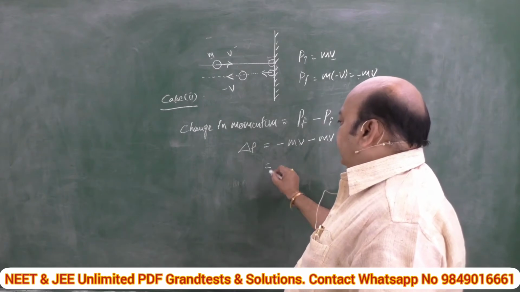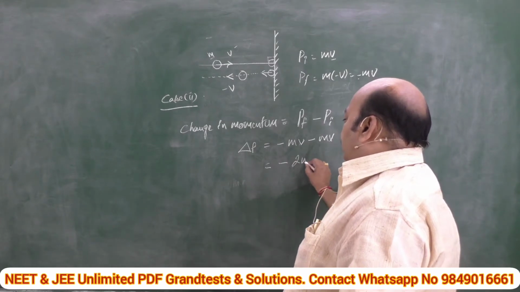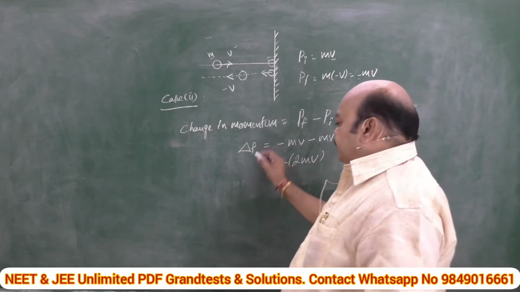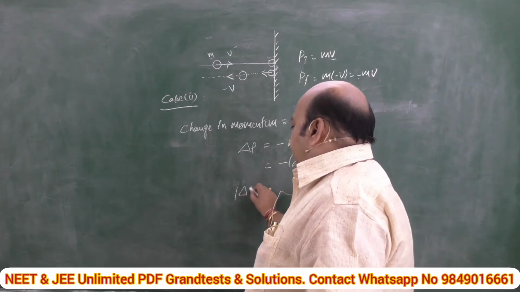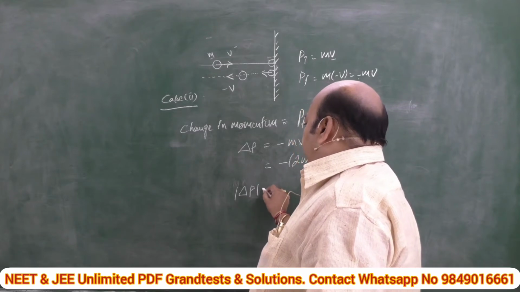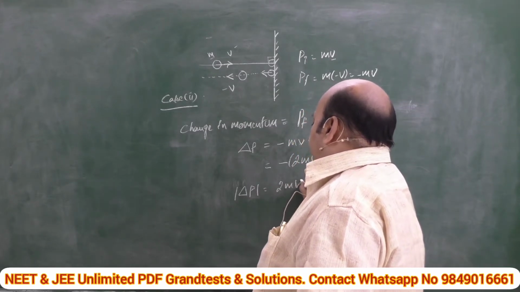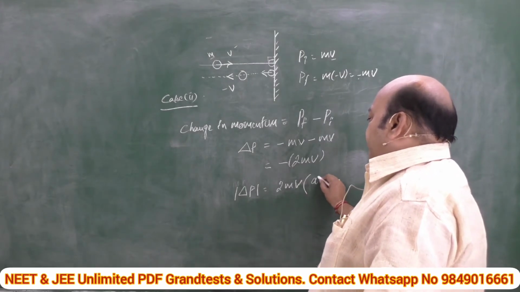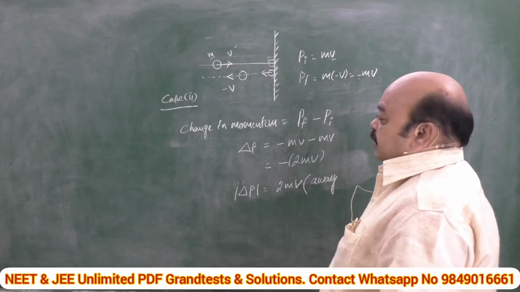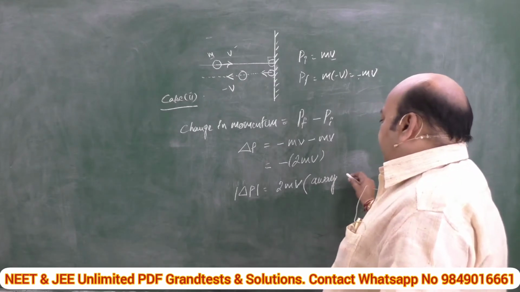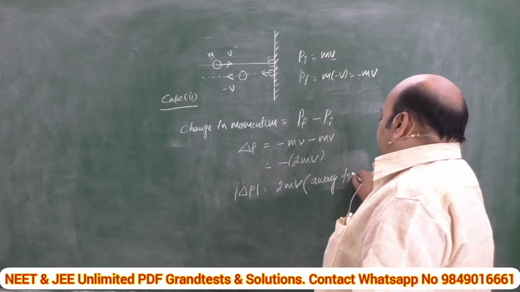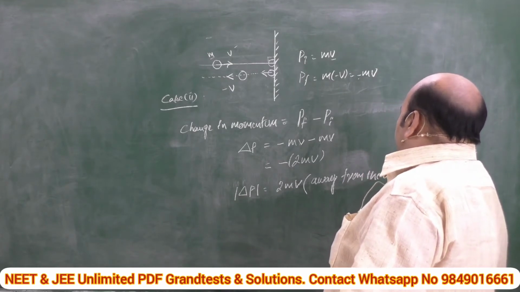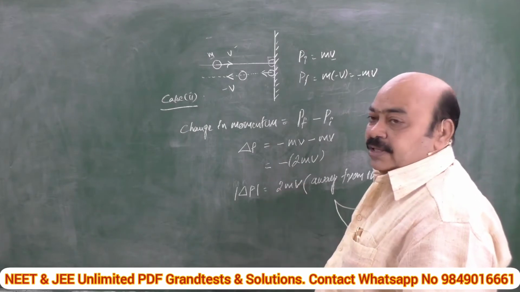Minus mv and again minus mv, nothing but 2mv. That means if we consider only the magnitude of change in momentum, we got 2mv, where this negative sign indicates away from the wall. That means the change in momentum takes place away from the wall. Positive sign towards the wall, negative sign away from the wall.